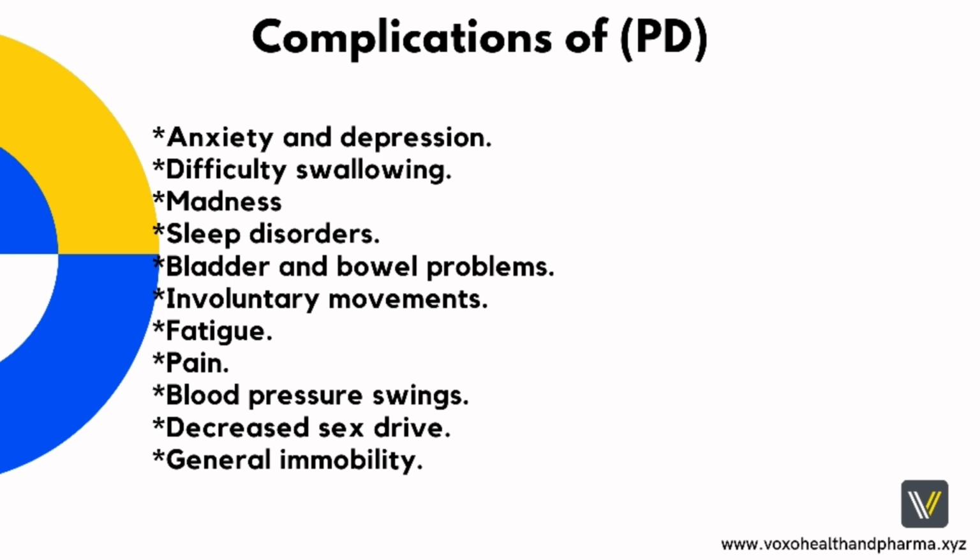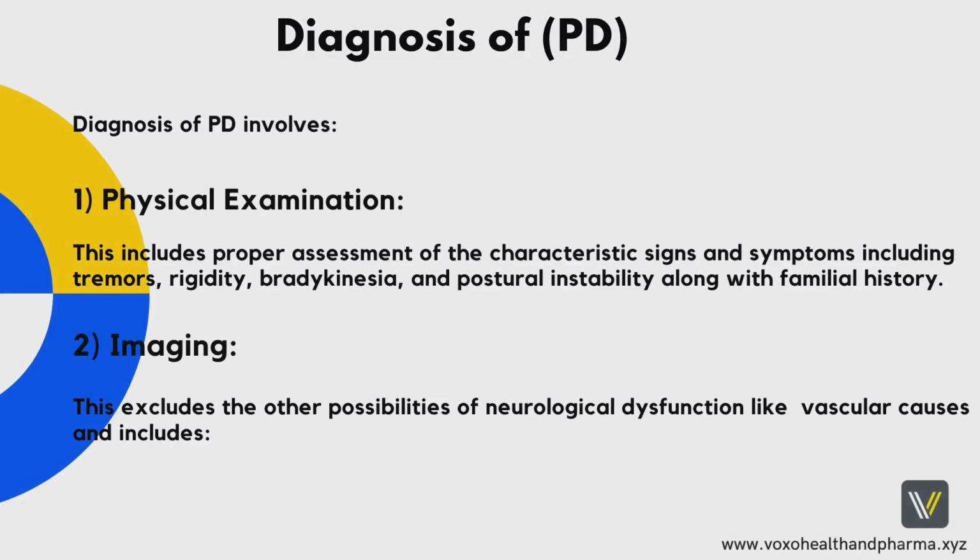10. Decreased sex drive. 11. General immobility. Diagnosis of Parkinson's disease. Diagnosis of PD involves 2 main fundamentals: 1. Physical examination. 2. Imaging. 1. Physical examination. This includes proper assessment of the characteristic signs and symptoms including tremors, rigidity, bradykinesia, and postural instability